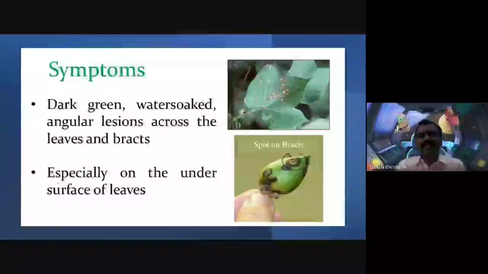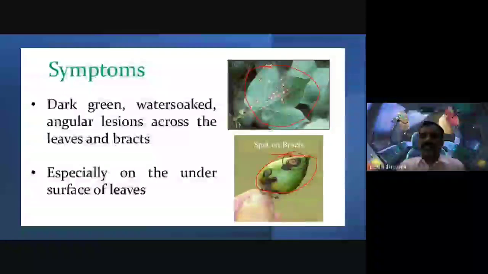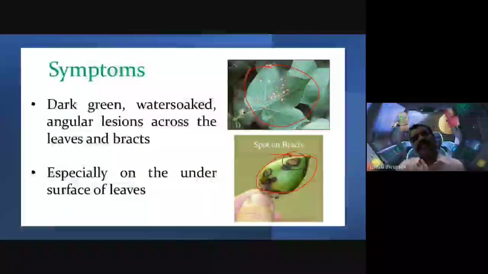Then what are the symptoms we observe in the different parts of the plant, especially the leaves, and even the fruit of the cotton, which we can call cotton bolls. The cotton boll also shows different spots on the surface or pericarp of the fruit.